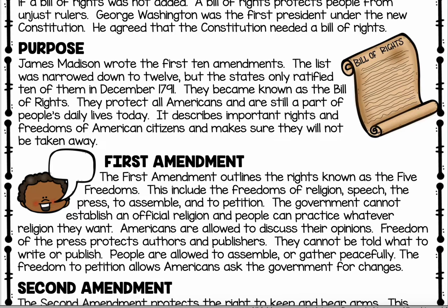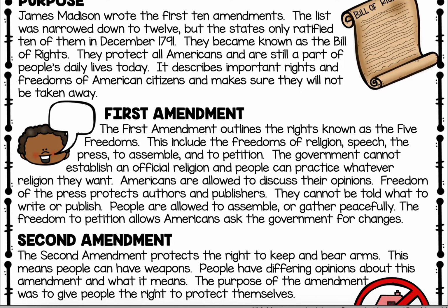Purpose. James Madison wrote the first 10 amendments. The list was narrowed down to 12, but the states only ratified 10 of them in December 1791. They became known as the Bill of Rights. They protect all Americans and are still a part of people's daily lives today. It describes important rights and freedoms of American citizens and makes sure they will not be taken away.